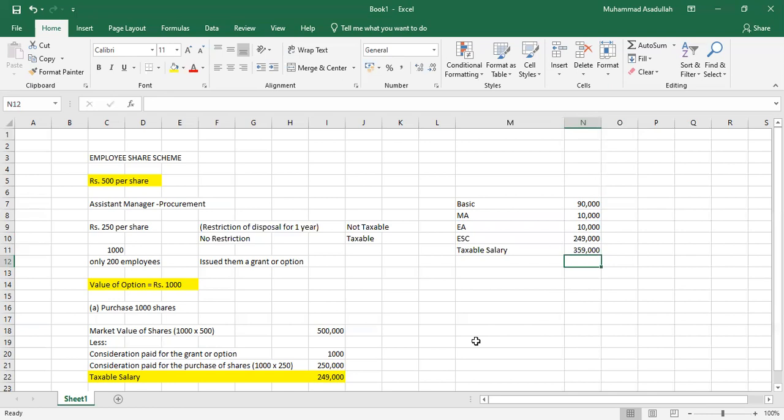But if there is any restriction that you cannot dispose of, transfer or sell your shares, then the profit which you derive from the purchase of shares under the employee share scheme will not be taxable. It will be taxable after the 1 year. So this is all about the employee share scheme.